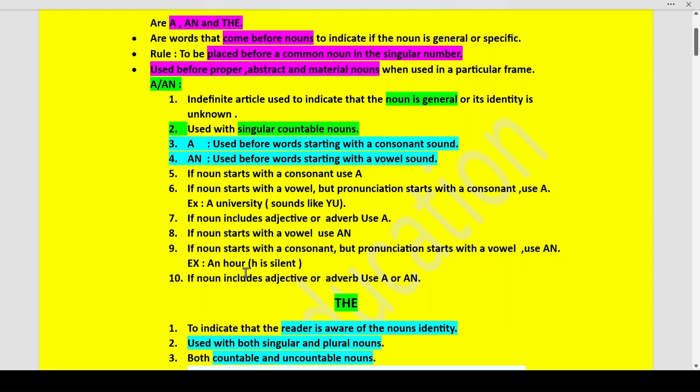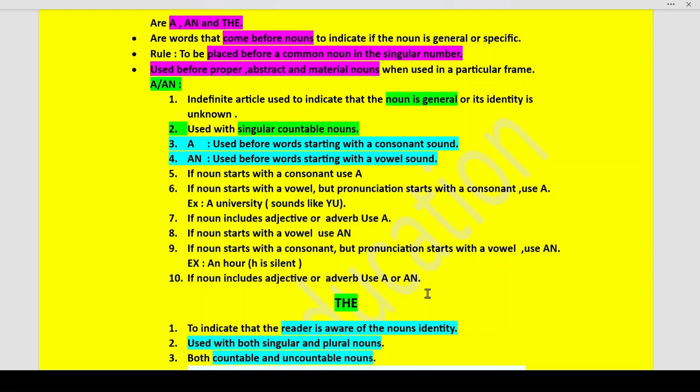Like, see, an hour. Why are we using an hour? Where is this H? We don't say hour with an H. We say our, where H is silent. So the pronunciation is that of a vowel. So therefore it becomes an hour. Okay. Now if the noun includes any adjective or adverb also, we use a or an.